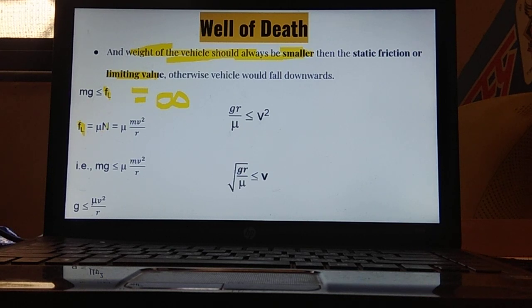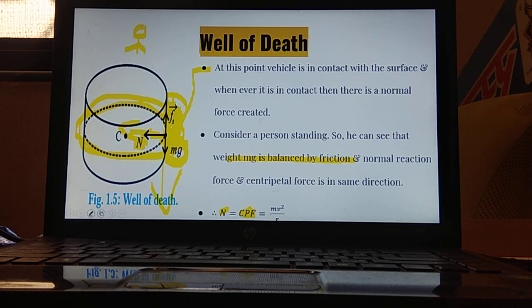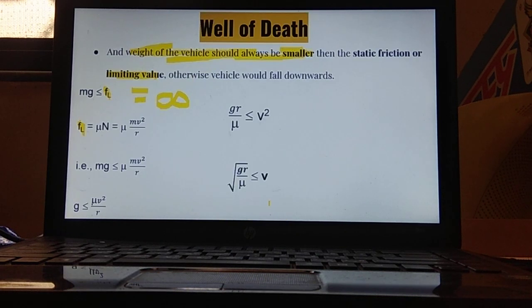Over here, N can be substituted from the previous slide. N's value we have already got: N was mv square upon r, meaning N was equal to centripetal force. After substituting, we already know that mg is smaller than or equal to FL.